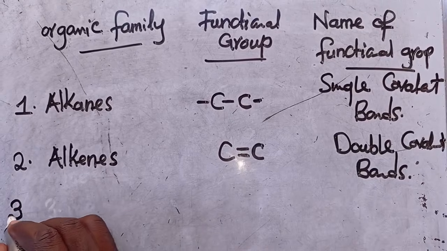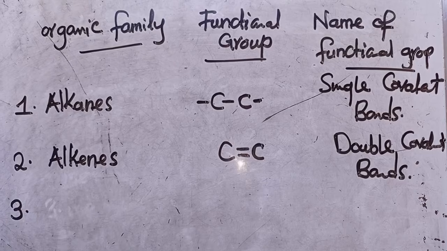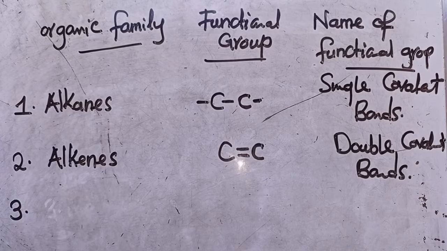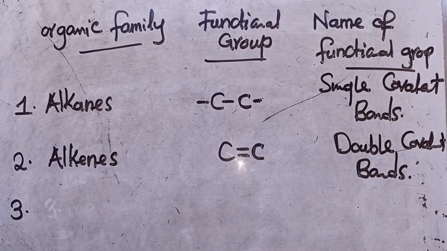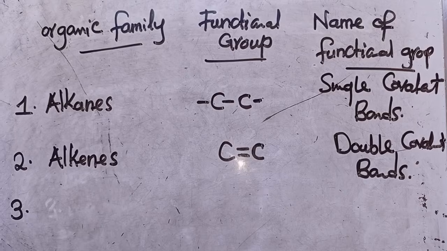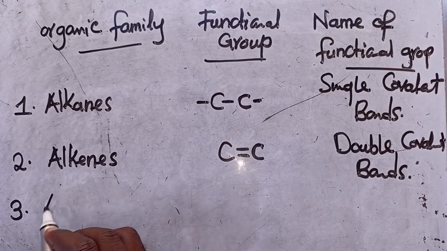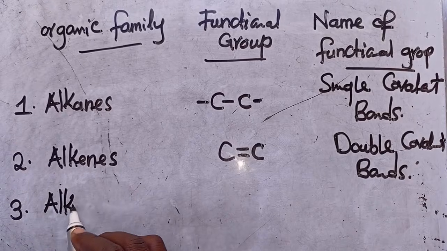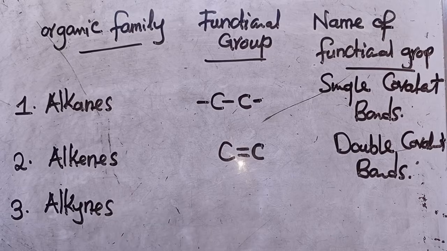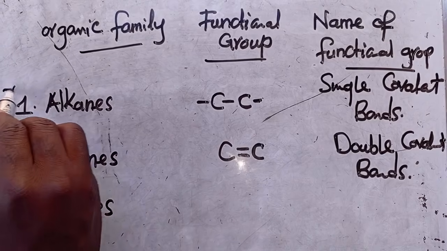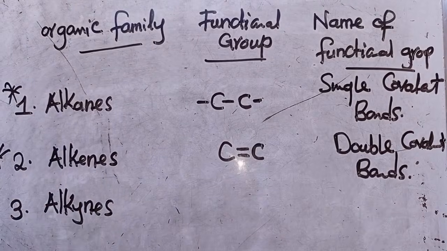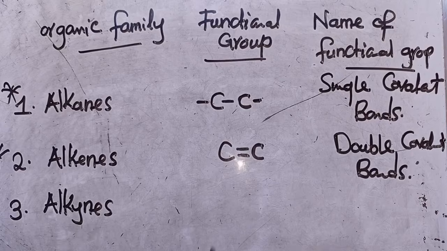We also have another family. This one doesn't come in exams. I'm telling you things that do come, so I will tell you these ones. This one, even if you know it or you don't know it, nothing will be affected. But these ones, make sure you know them. We won't talk about that one so much.